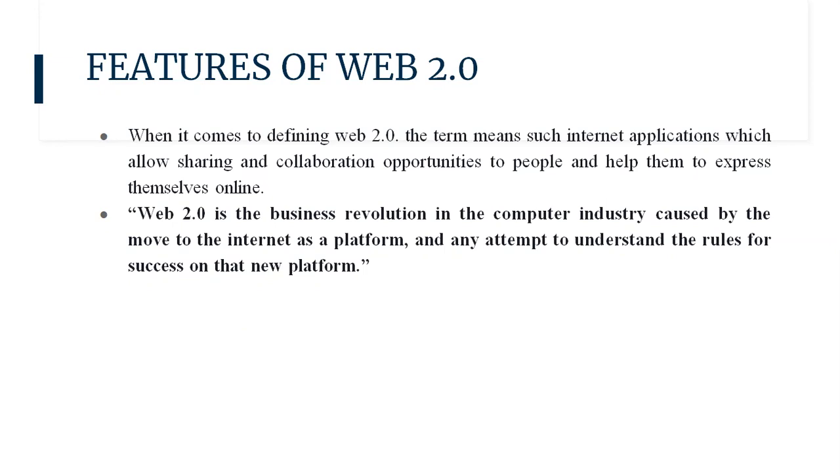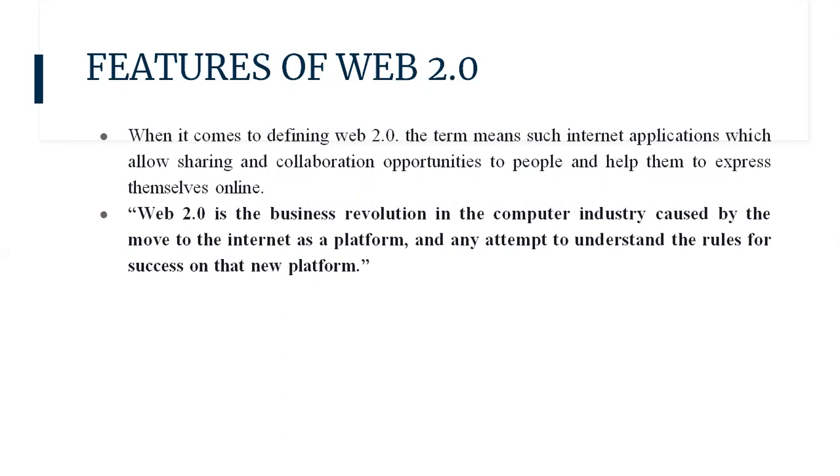The term 2.0 comes from the software industries based on JavaScript, Microsoft Silverlight, and Adobe Flash technology. Basically, the term Web 2.0 means such internet applications which allow sharing and collaboration opportunities to people and help them to express themselves online.